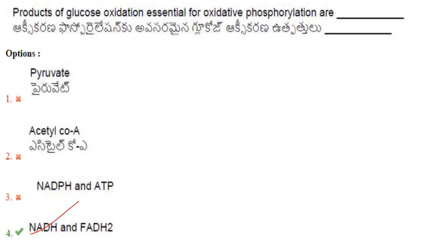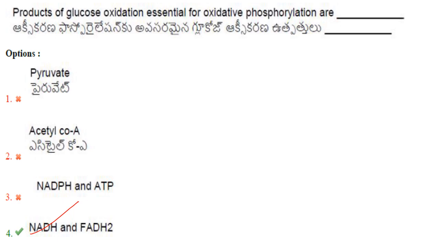So the end products of Krebs cycle of glucose oxidation are carbon dioxide, NADH, FADH2, ATP and water. Now these end products, they serve as reactants for oxidative phosphorylation. So the reactants of oxidative phosphorylation are NADH, FADH2, oxygen, ADP and Pi.